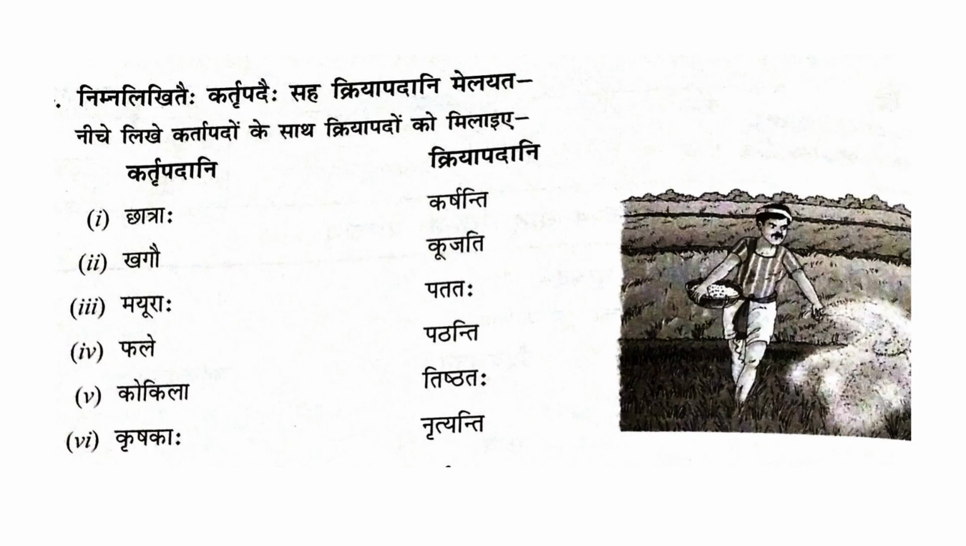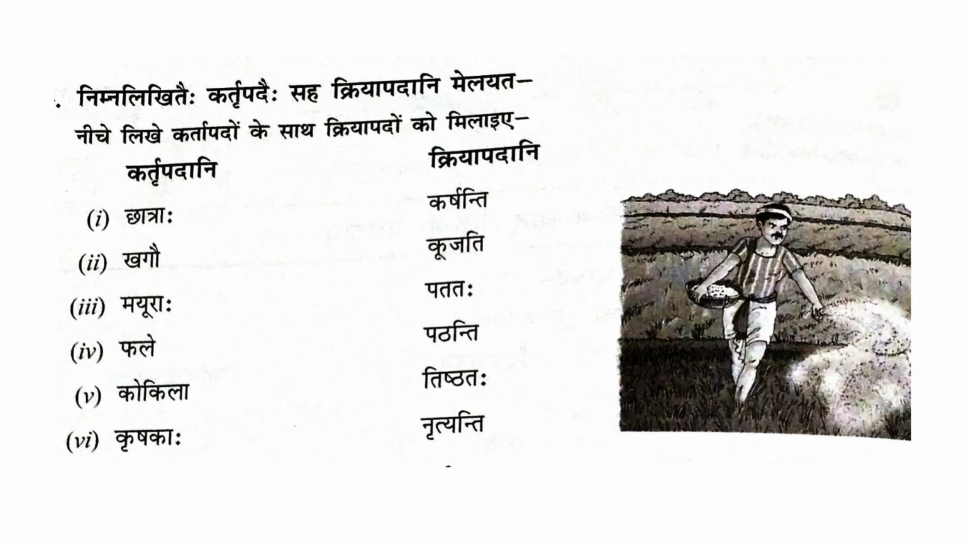So you have to match the kartrupadani with its kriyapadani. That's subject with its verb. First word is chhatraha. Chhatraha means students and the word is in Bahuvajanam. So the verb should match with its vachanam and meaning. What do the students do? Students study. So chhatraha padhanti is the answer.